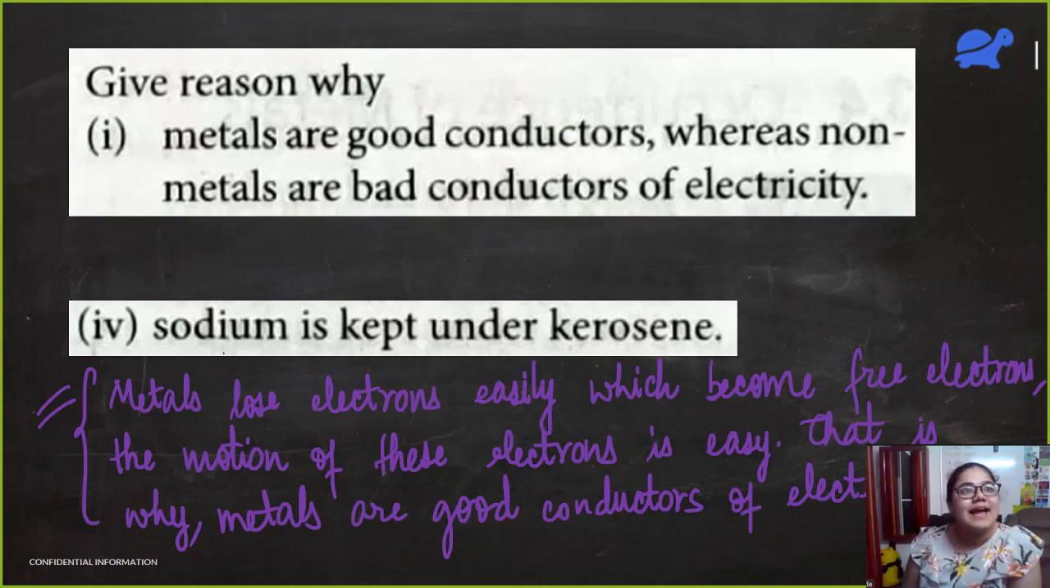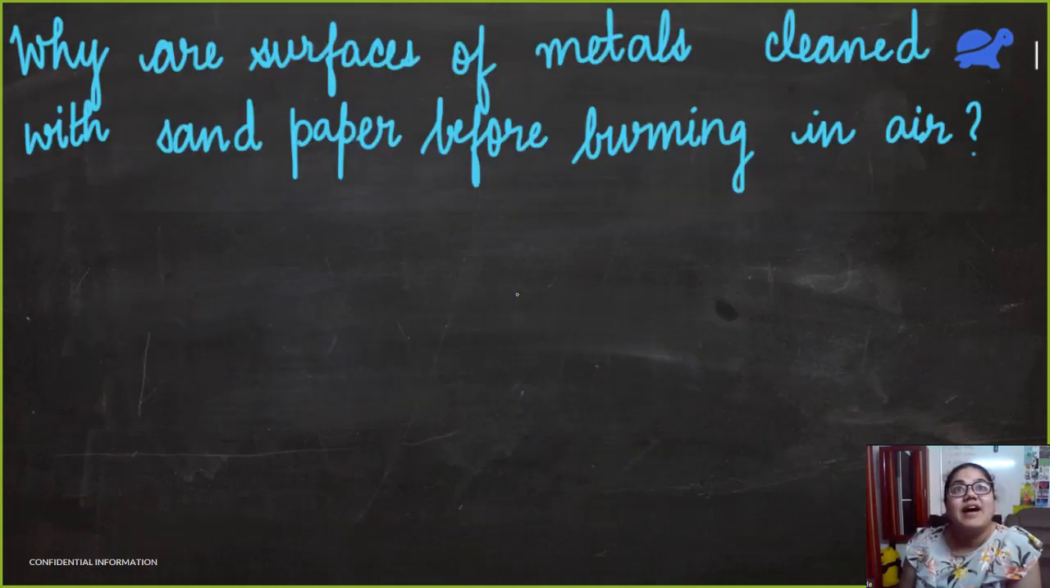Okay. And then the second one, why is sodium kept under kerosene? So I think all of you know this answer now and you can answer it. Why are surfaces of metals cleaned with sandpaper before burning in air? May I tell? Yeah, Vedant, go ahead. Metals are cleaned with sandpaper to reduce the amount of oxides of the metal present on their surface.